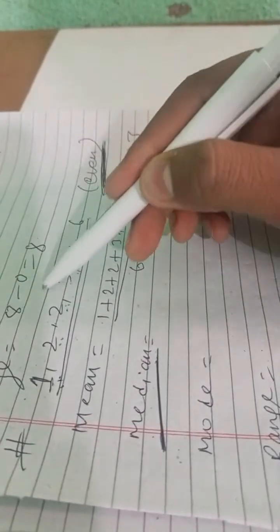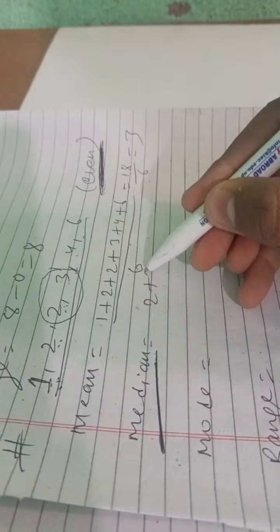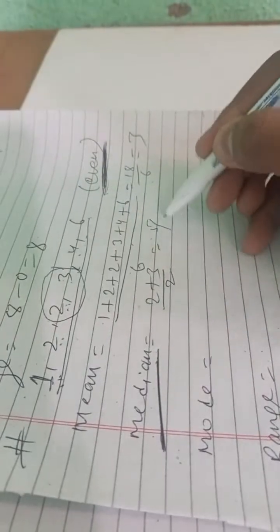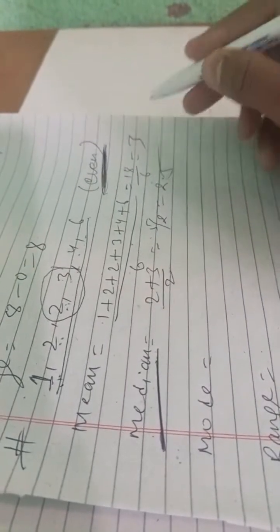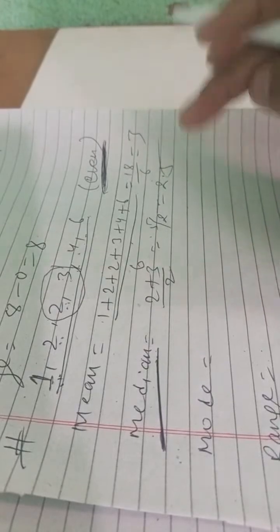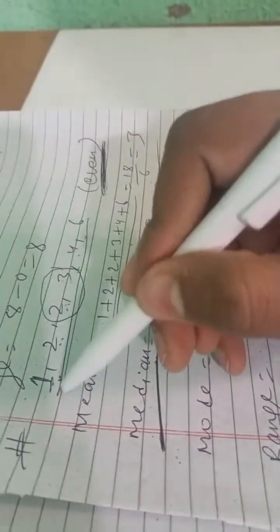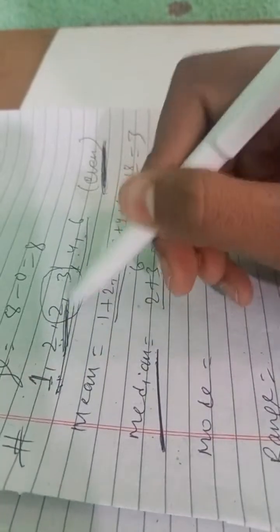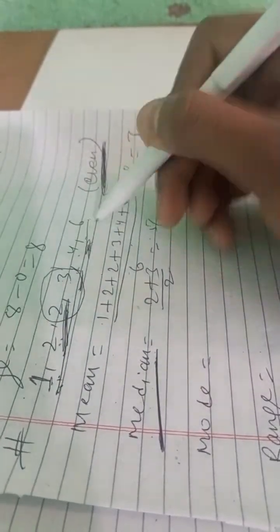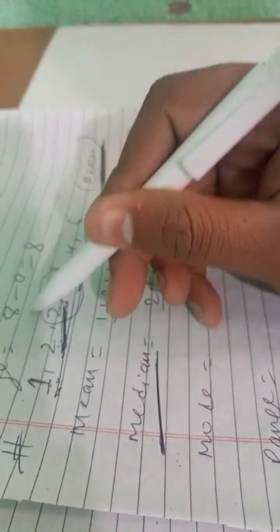you have to take the average of the middle two terms. 2 plus 3 divided by 2. 5 divided by 2 means 2.5. This is the median. Mode means highest repeating frequency. 1 is repeating 1 time, 2 is repeating 2 times, 3 is repeating 1, 4 is repeating 1 time, 6 is repeating 1 time. So 2 is the highest repeating frequency.